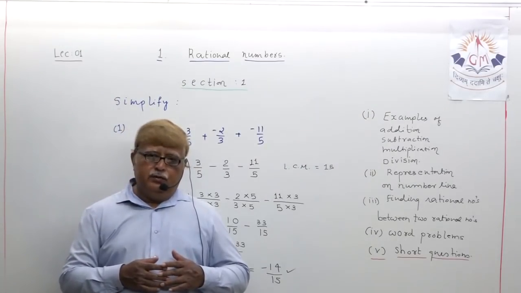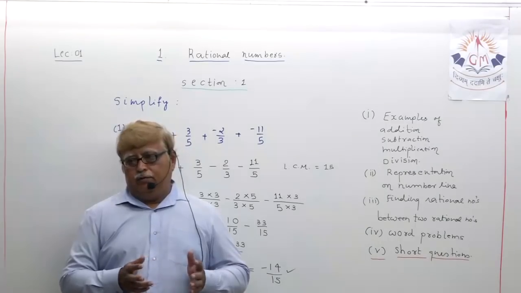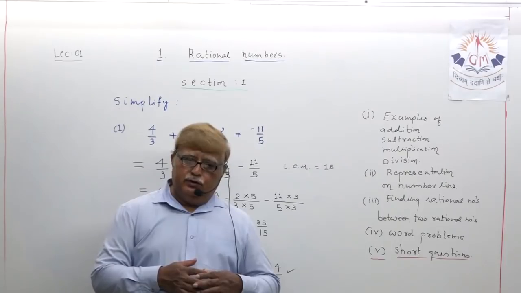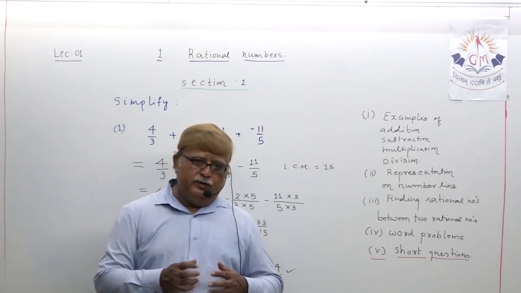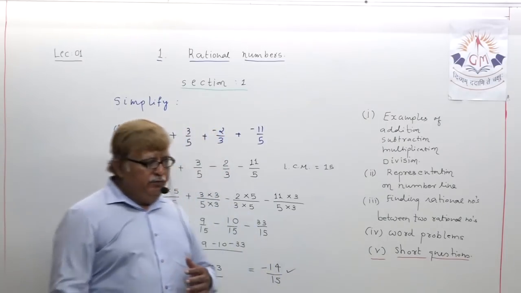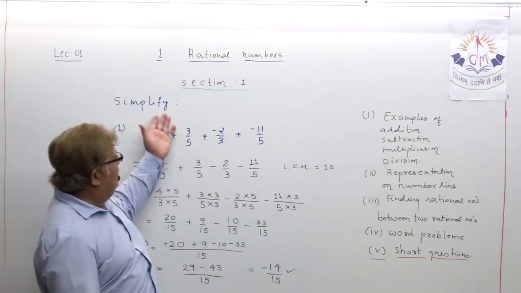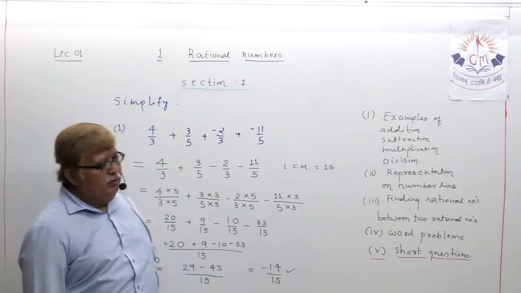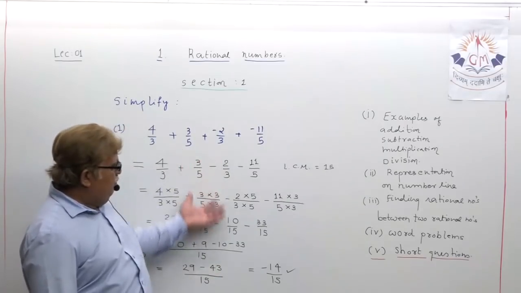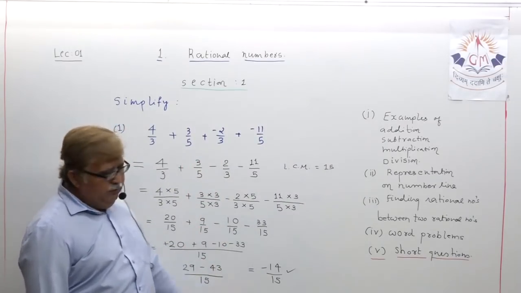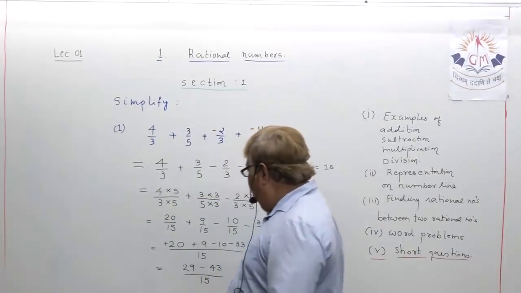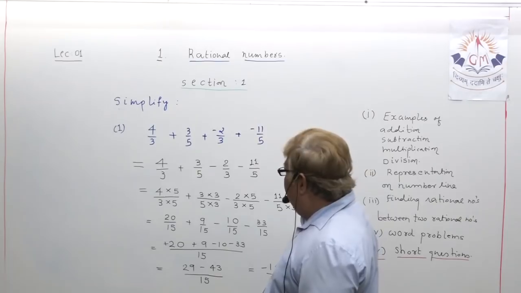Not only did we give you an idea about the concept of which can be called rational and which can be called irrational numbers, but at the same time we also started our section number 1, solving examples of addition, subtraction, multiplication and division, and we solved one example here. First you have a look at this sum, okay? Are you able to understand this, right?